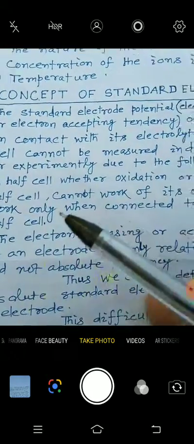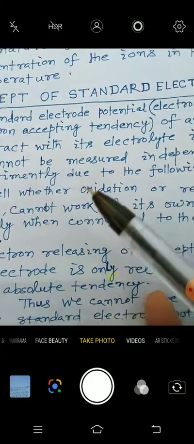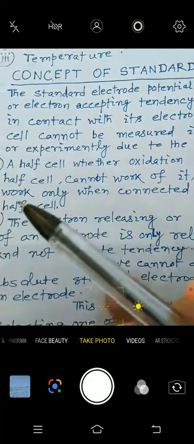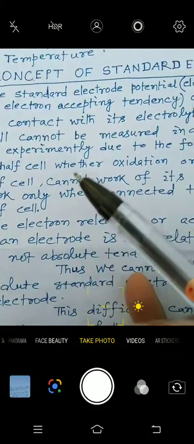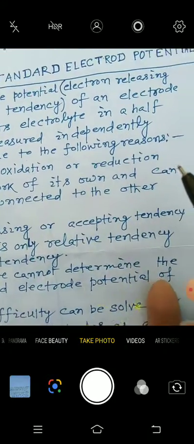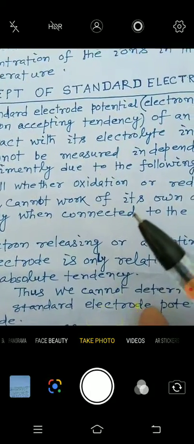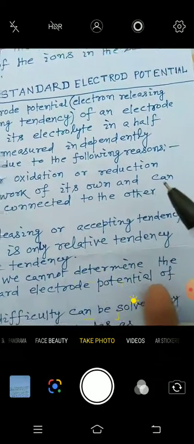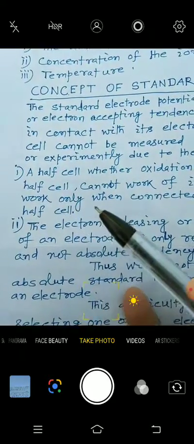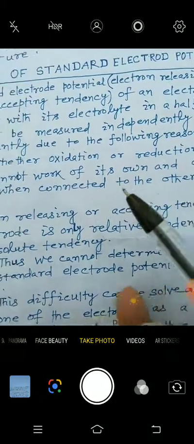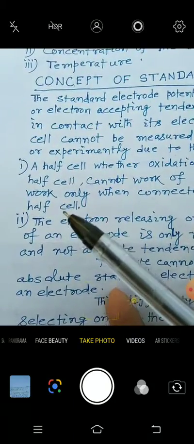That's why a half cell, whether oxidation or reduction, cannot work on its own and can work only when connected to the other half cell.